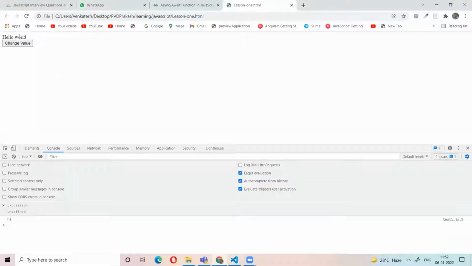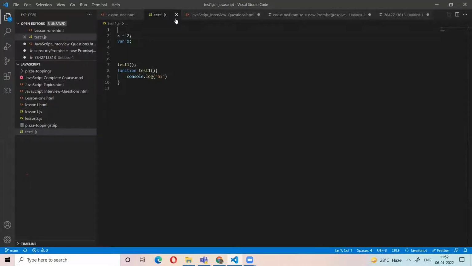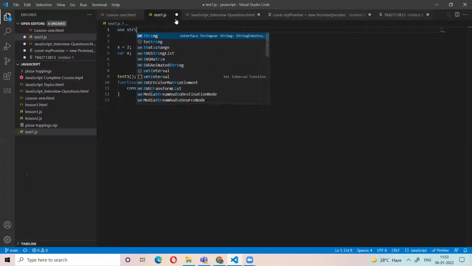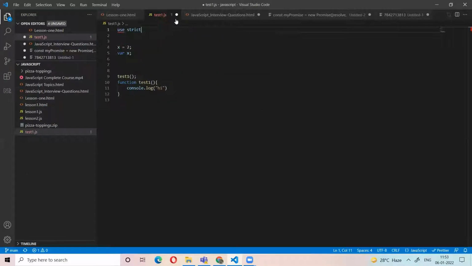Okay. So we can declare the variable. To stop the hoisting, if I don't need the hoisting concept, I must follow the rules. I want the variable definition first, and later I assign the value. If I want to stop the hoisting, then you put use strict at the top of the file.